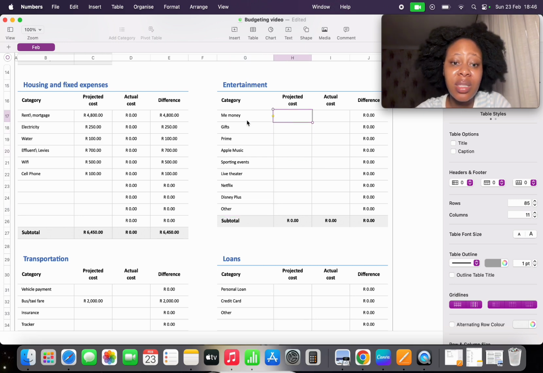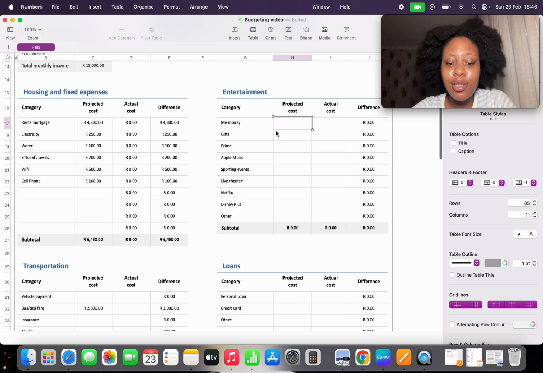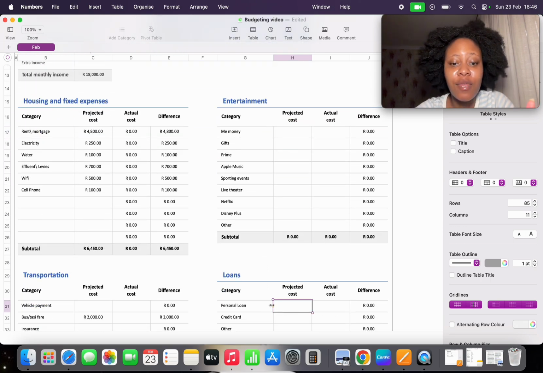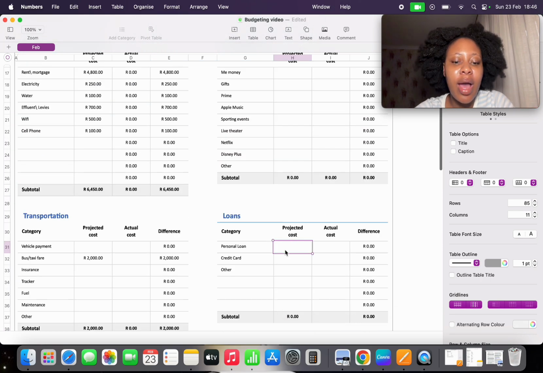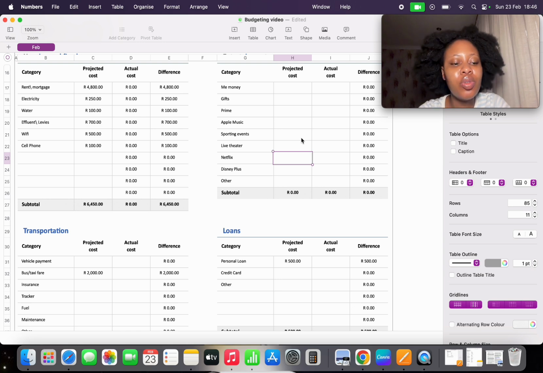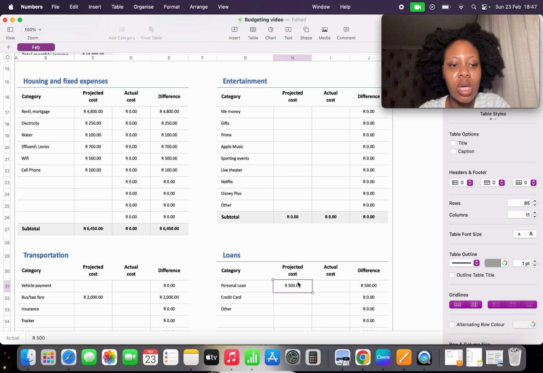Anywho, I like to have a category called me money, so I'm gonna assume we don't have a personal loan, or if we do, it's like 500 rand a month and we don't have a credit card, right? So if we are here, we have about 2.8 left. We have our personal loan, like I said, it's 500 rand, and this could have happened, something happened, life happens, guys, and we're paying it off. This is just to indicate about debt and just to roughly show how you're paying it off. This is just, like I said, fictitious, adjust to your needs.